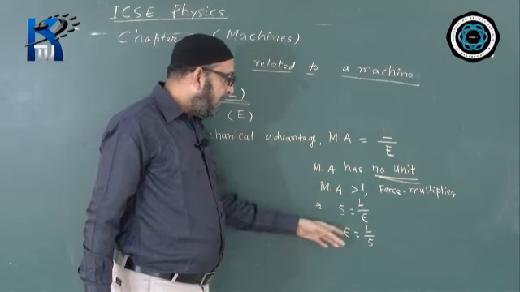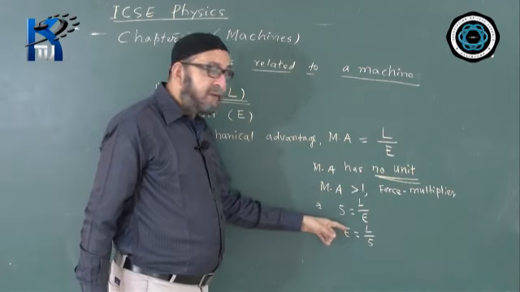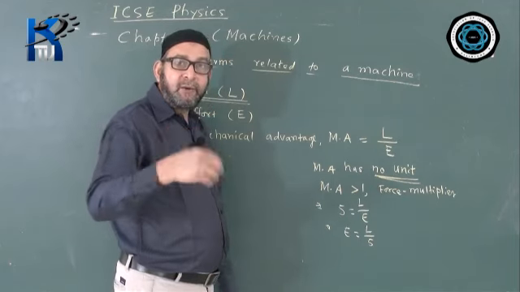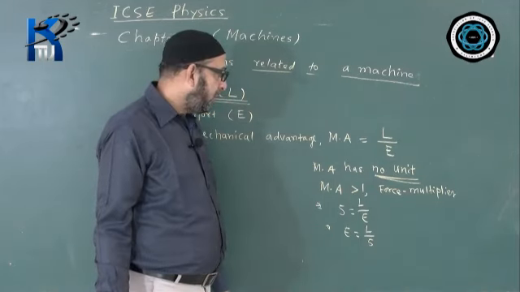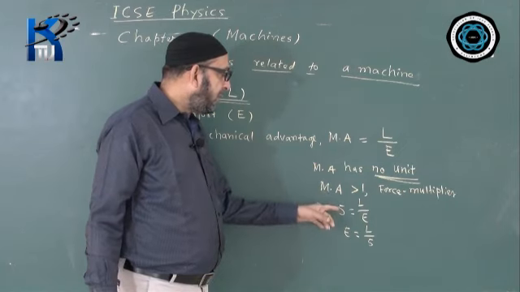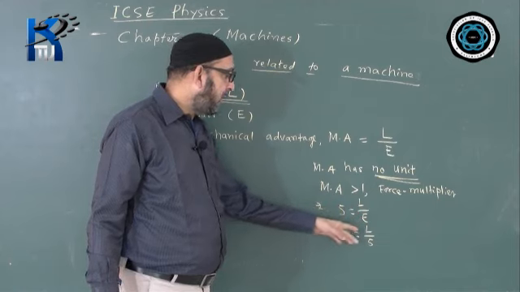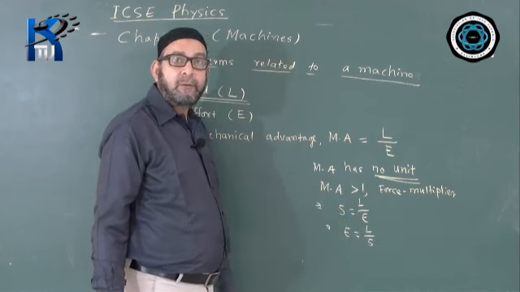That means your effort value is less than the value of load. That means a force multiplier machine. Less effort overcoming heavier load. If mechanical advantage of a machine is 5, the statement means that the effort is 1 by 5 times of the load. This is the meaning.